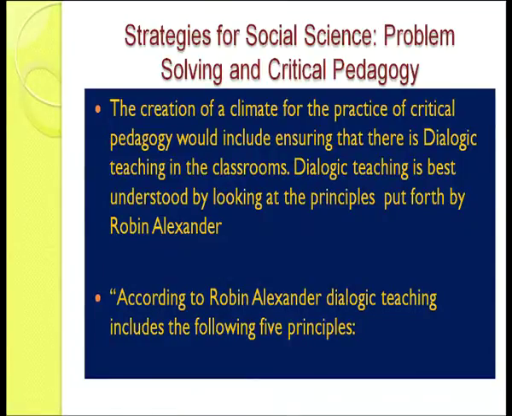So the creation of a climate for the practice of critical pedagogy would include ensuring that there is dialogical teaching in the classroom, and dialogic teaching is best understood by looking at the principles put forward by Robin Alexander. According to Robin Alexander, dialogic teaching includes the following 5 principles. Collective, where the teachers and children address learning tasks together, whether as a group or as a class. Together we are addressing it.